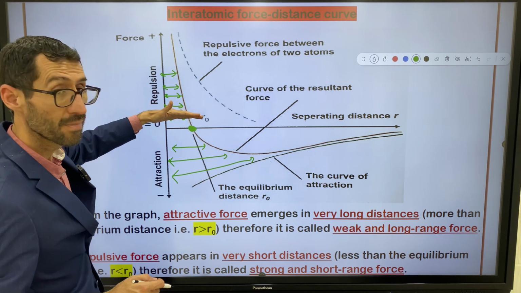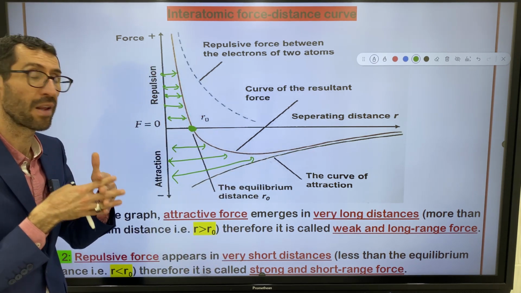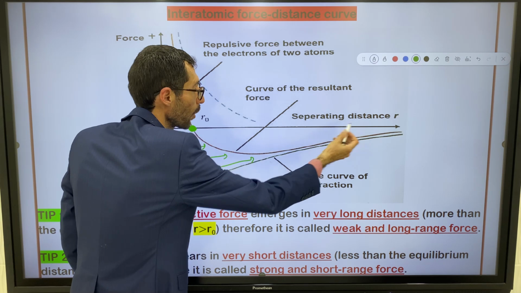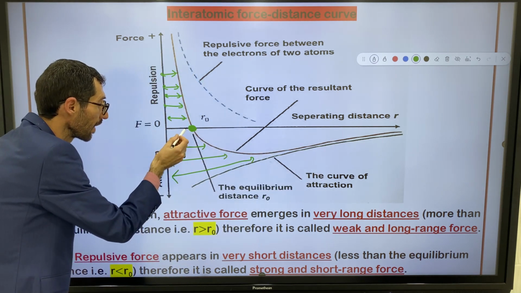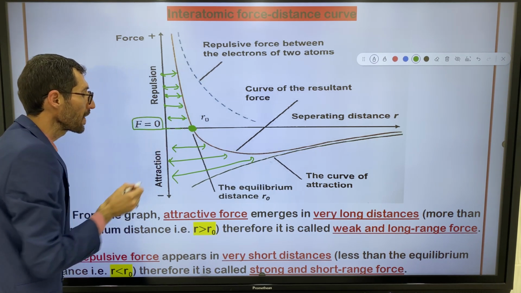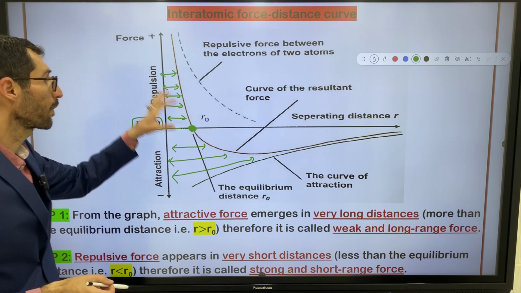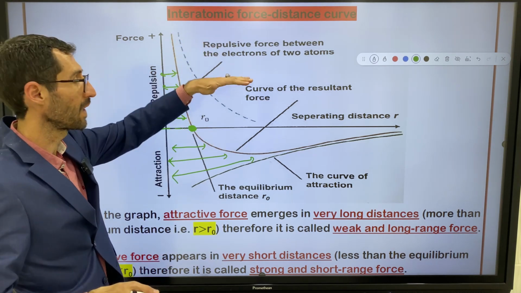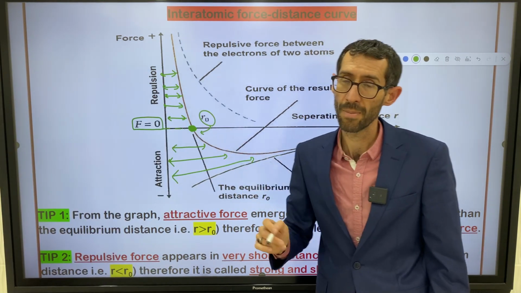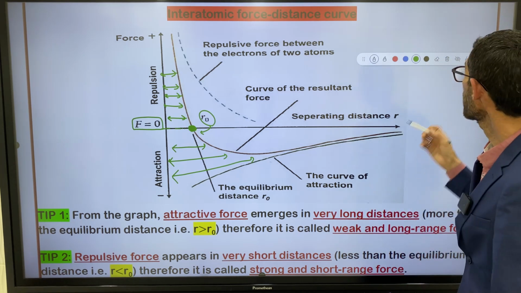Repulsive force and attractive force intersect one another here, and I told you the horizontal axis mentions zero net force. What do I mean by this? So the intersection of the upper part and the lower part of the curve indicates the R naught, or equilibrium distance. That's it, right?